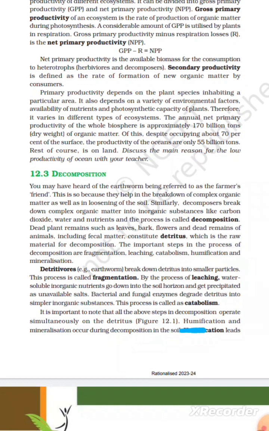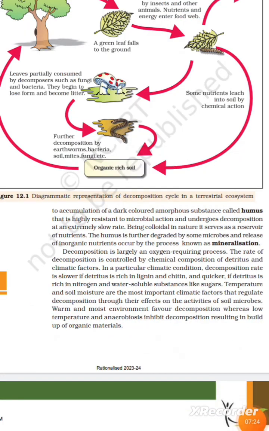Figure 12.1. Humification and mineralization occur during decomposition in the soil. Humification leads to accumulation of a dark-colored amorphous substance called humus that is highly resistant to microbial action and undergoes decomposition at an extremely slow rate. Being colloidal in nature, it serves as a reservoir of nutrients. The humus is further degraded by some microbes and release of inorganic nutrients occurs by the process known as mineralization. Decomposition is largely an oxygen-requiring process.